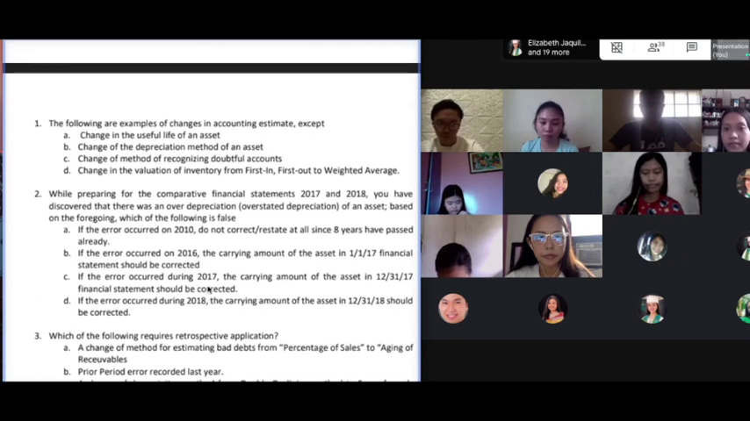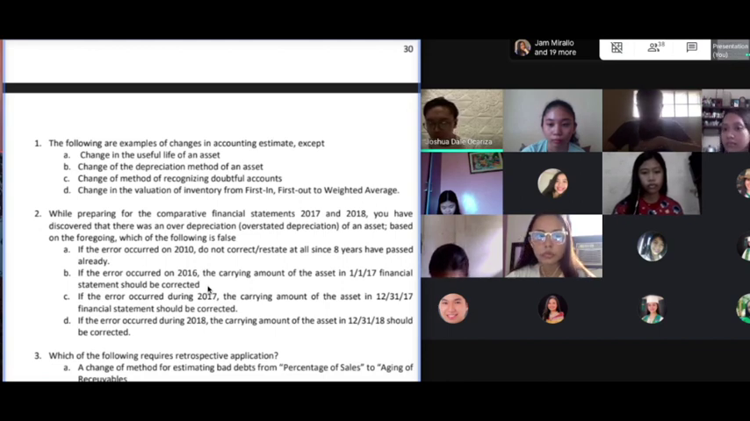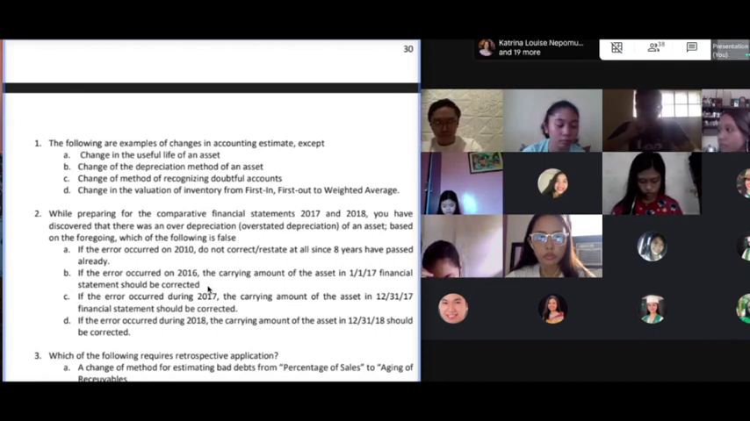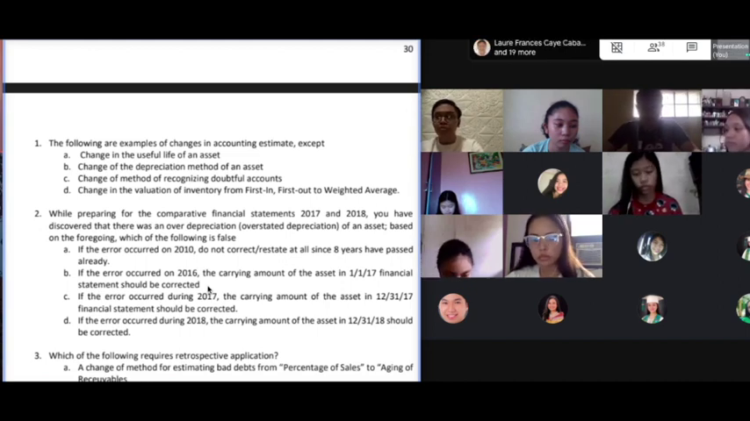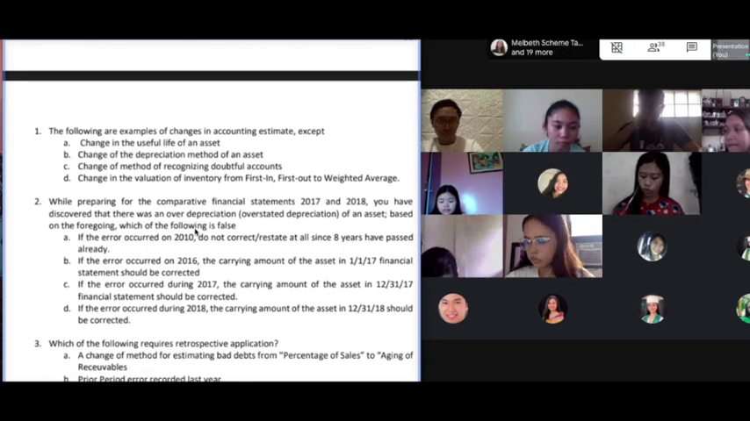Okay? Let's have number 1 for 5-3, group 3. The following are examples of changes in accounting estimate, except. Our answer, sir, is letter D, because A, B, and C are accounting estimates, but letter D is an accounting policy. Okay, so this is a very common kind of question, class. You would be asked to identify whether it's a change in estimate or a change in policy. You just go back to the definition for a change in policy, class, and change in estimate. But it also helps if you just remember the examples given for changes in accounting estimates and changes in accounting policies. So the answer for number 1 is indeed letter D.